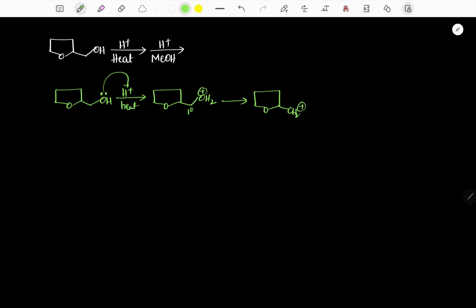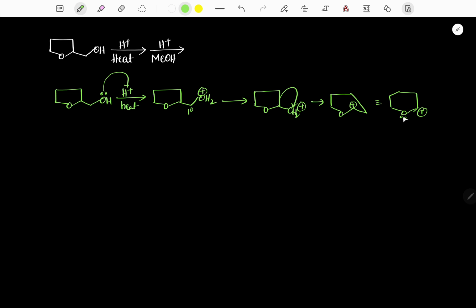Now ring expansion occurs to get the stable intermediate, which can be written as a 6-membered ring with oxygen positive.